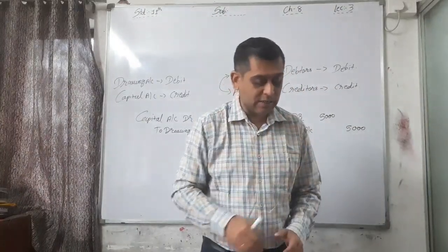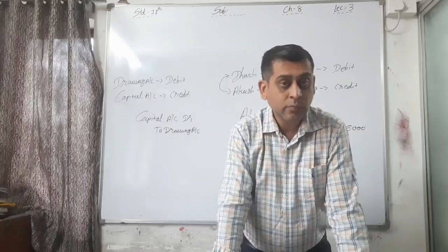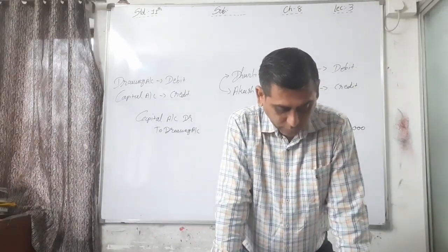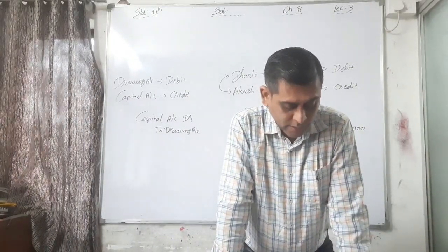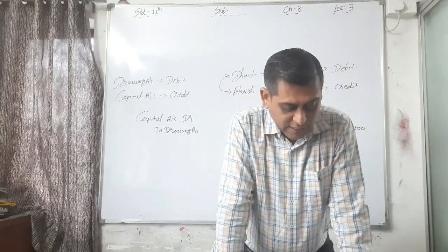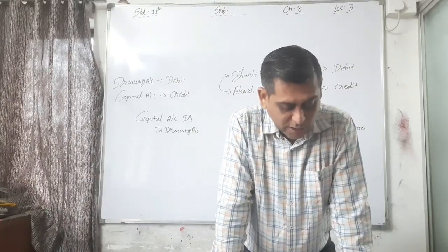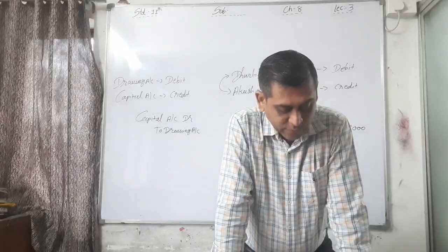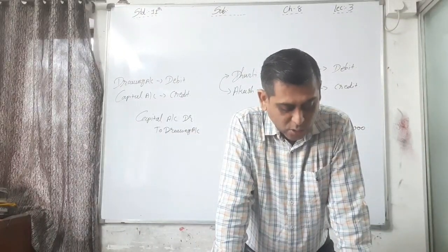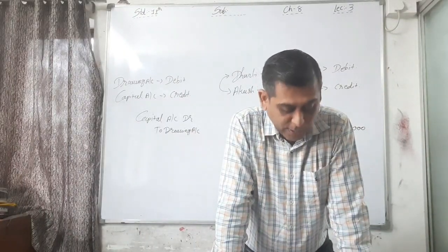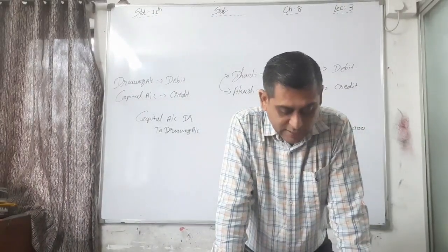Okay, see, the closing entry is given in the next topic, closing entries. I am reading that. Closing entries means entries given at the end of the accounting year to close various accounts. At the end of the accounting year, accounts of income, accounts of expense, accounts of goods, etc.